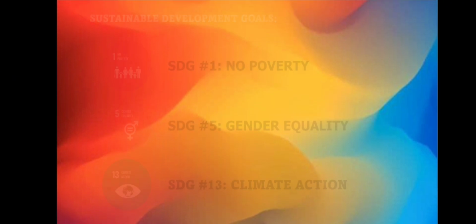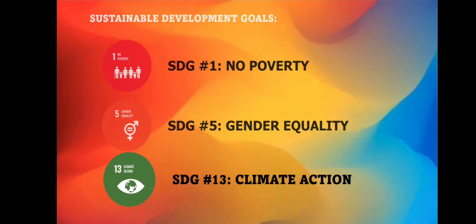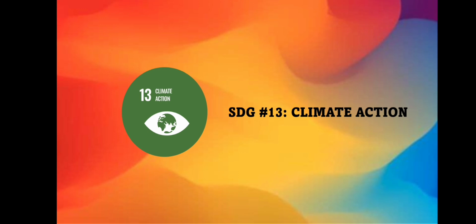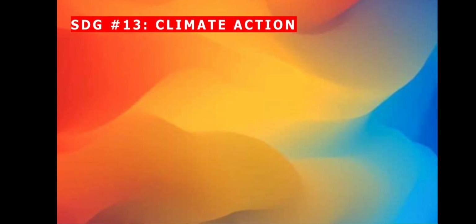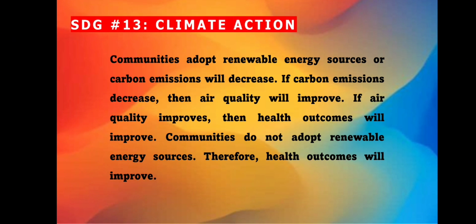Now, let's move to our last SDG, SDG number 13, climate action. We will use the given premises to prove that improving air quality can lead to a better outcome. In this scenario, communities adopt renewable energy sources or carbon emission will decrease. If carbon emission decreases, the air quality will improve. If air quality improves, then health outcomes will improve. Communities do not adopt renewable energy sources, therefore health outcomes will improve.